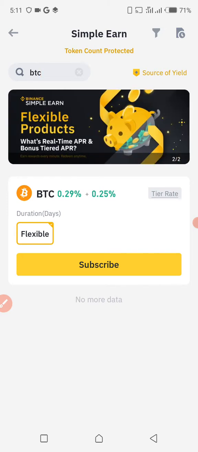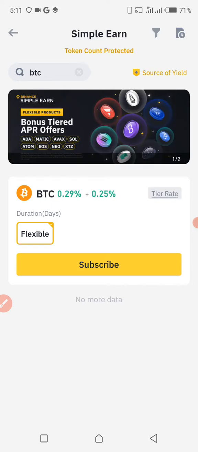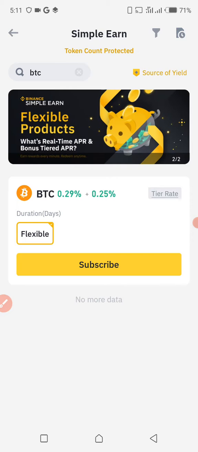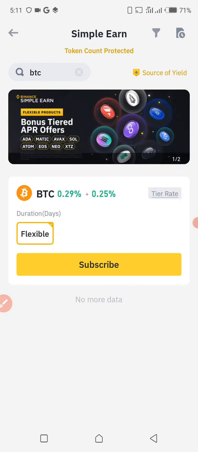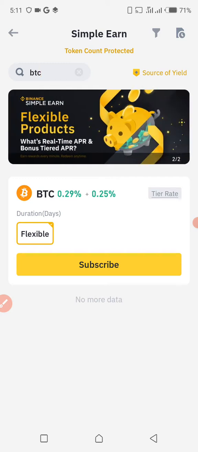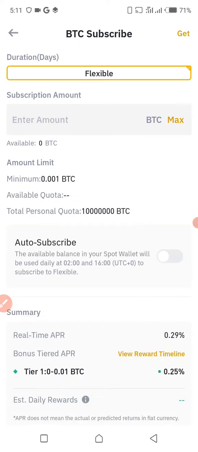Maybe if you want to invest in BTC and you have BTC. Remember, if you want to invest in any kind of crypto over here, you should have the specific crypto. It's not that you have USDT and you want to go invest in BTC. Maybe you should convert. If you don't know how to convert, I'll leave the link in the description below so that you can go and watch the video that I made about conversion. So I'm gonna press the subscribe button over here.